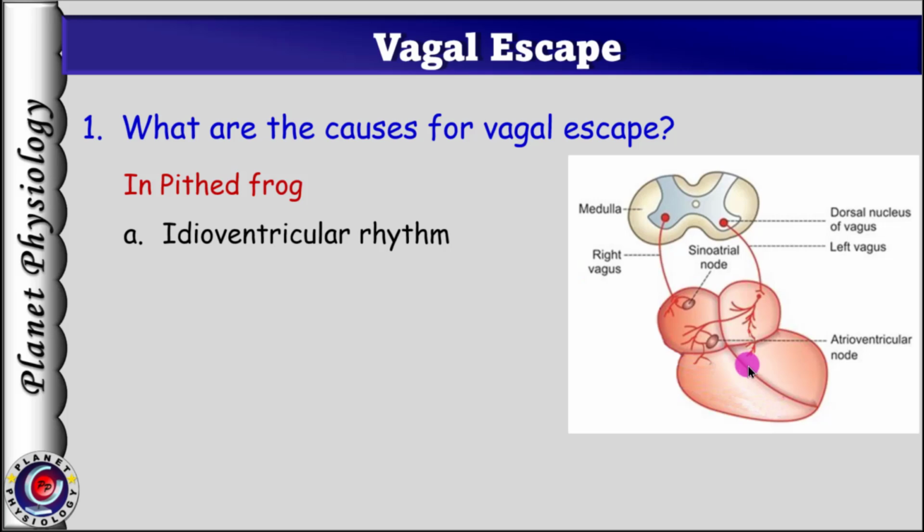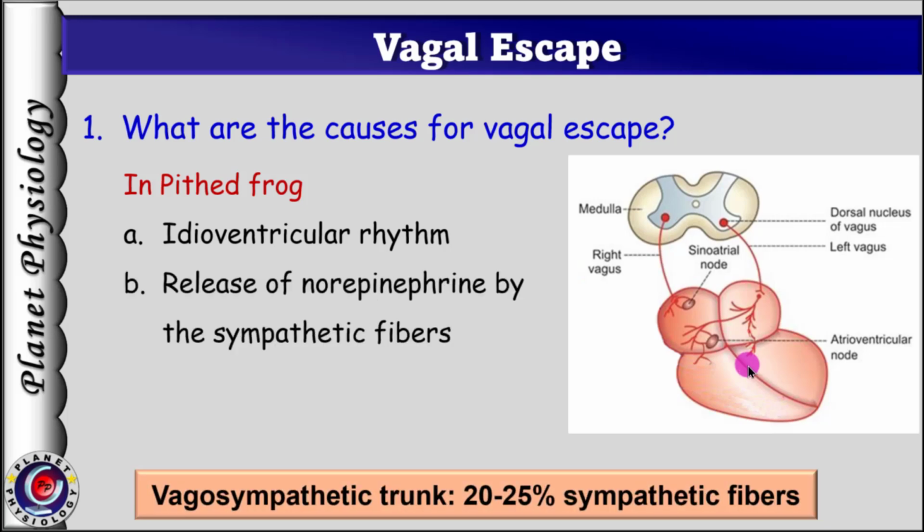Second reason is, frog has a vagosympathetic trunk. Hence, the vagal stimulation is also associated with simultaneous stimulation of sympathetic fibers. They release norepinephrine and exert stimulatory effects on the cardiac muscle. This antagonizes the action of acetylcholine and helps cardiac muscle to recover from the effect of continuous vagal stimulation.